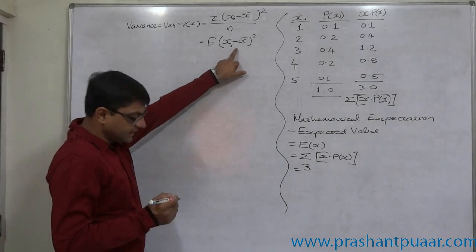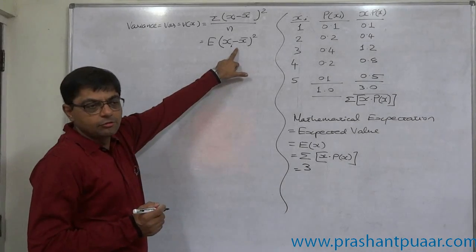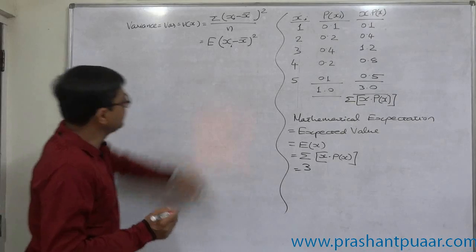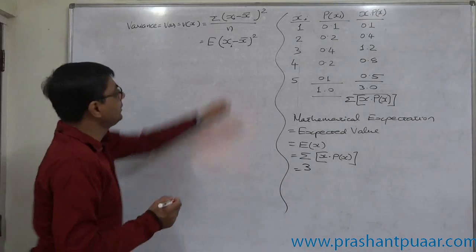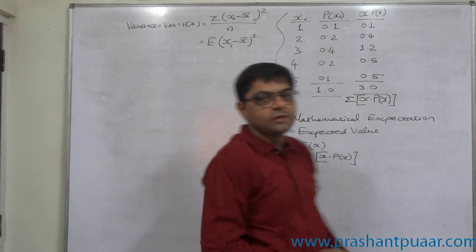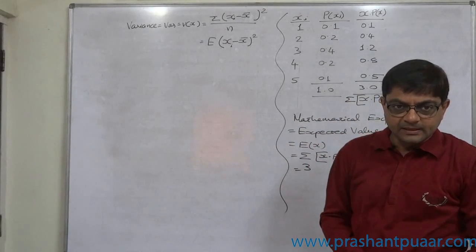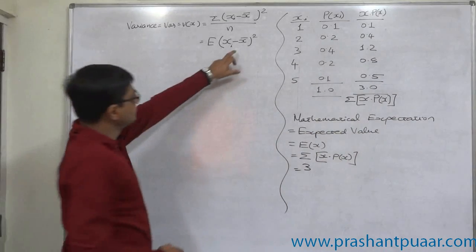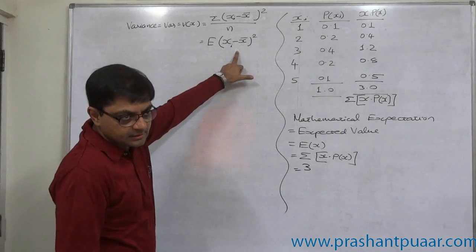But in this case, we need to calculate x minus x bar, the deviations taken from the actual or arithmetic mean. Many times it is not possible to get an integer value of the mean. In that type of case, this process becomes tedious.